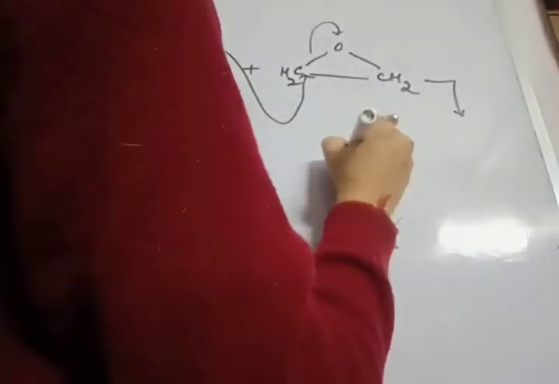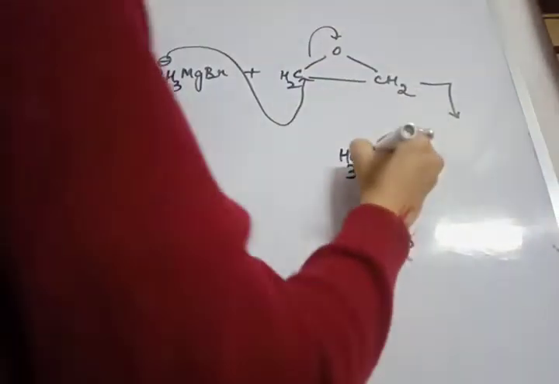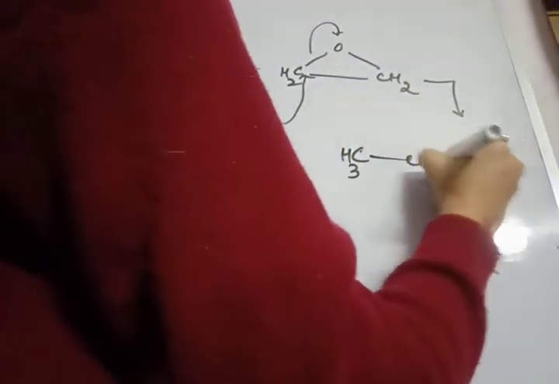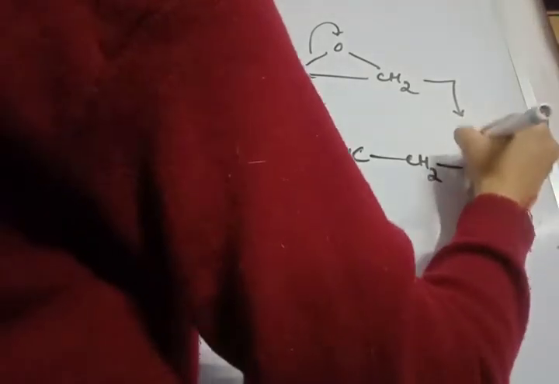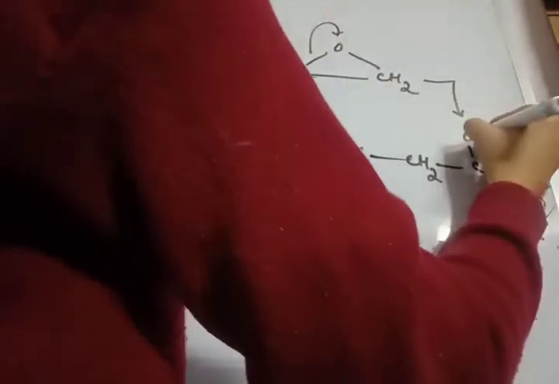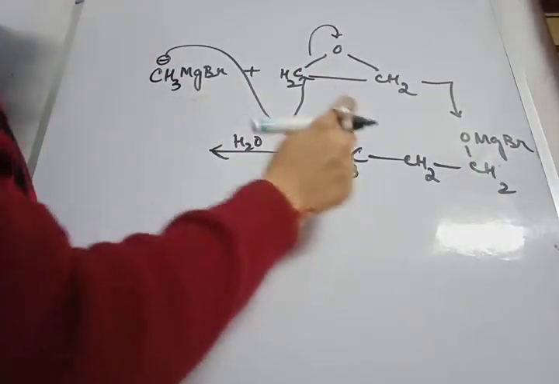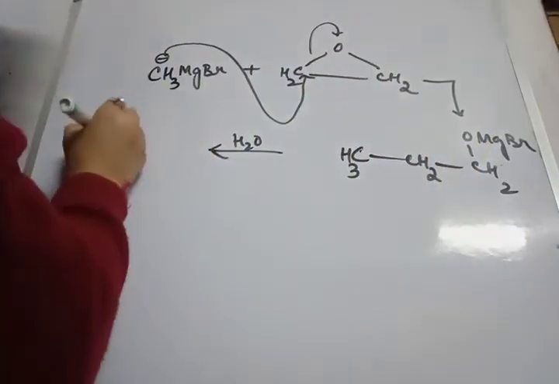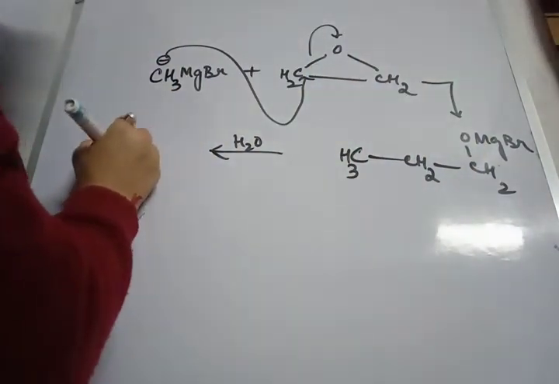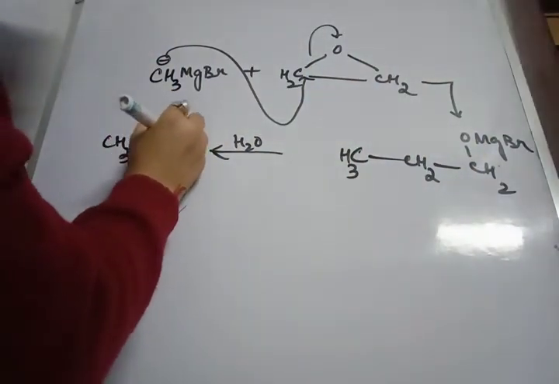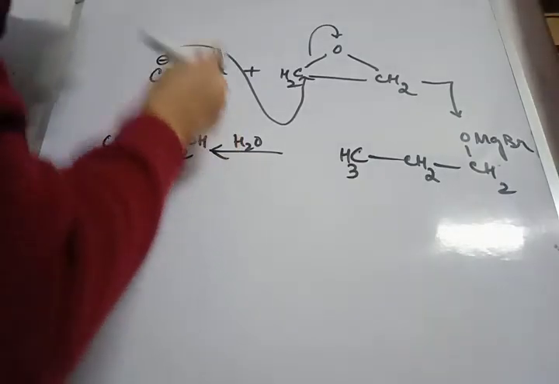So what do we get? CH3CH2CH2OMgBr, this one. If I do the hydrolysis, I get what? Propanol, CH3CH2CH2OH.